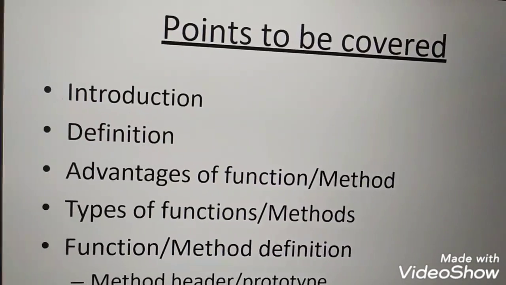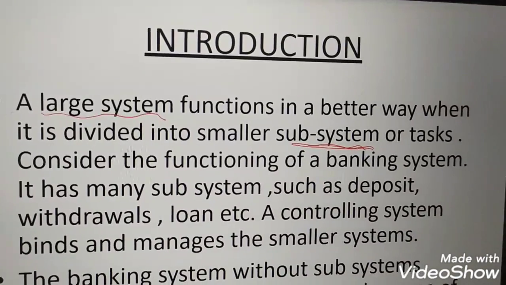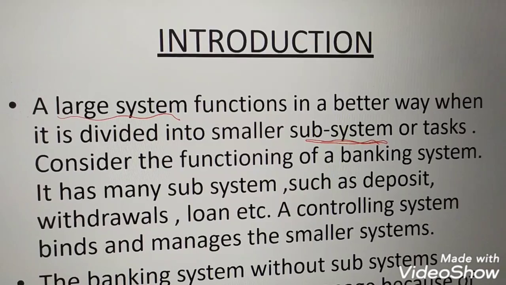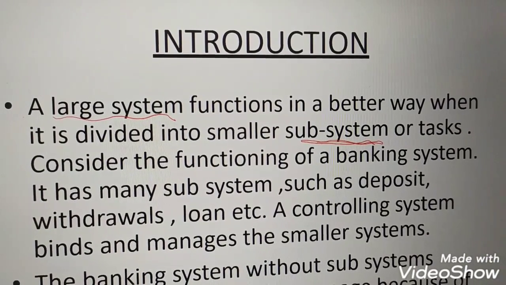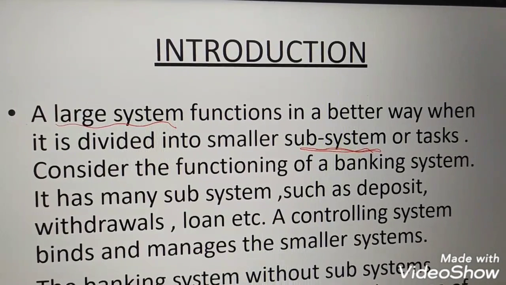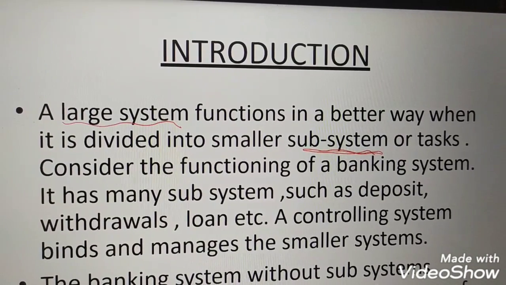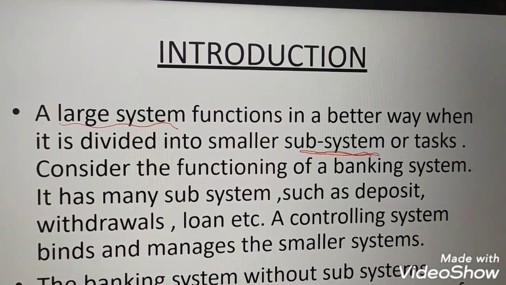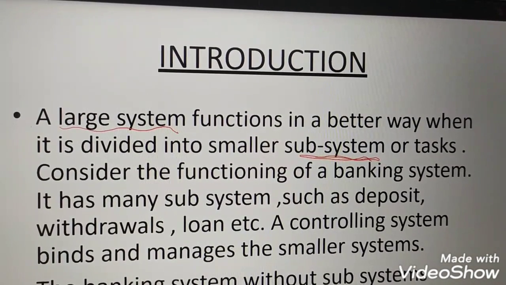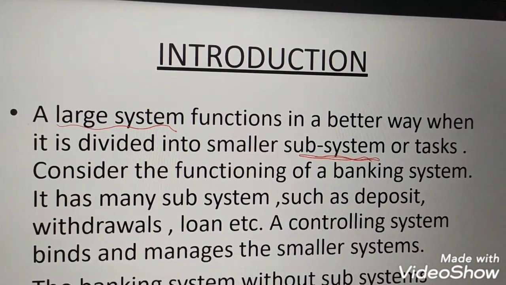So in the introduction, you just see a large system functions in a better way when it is divided into smaller subsystems or tasks. That means when a big, large system is divided into small subsystems, then it works smoothly or in a better way. Okay. So from an example we will understand what is the meaning of subsystem, and how the large system functions in a better way with the help of subsystems.